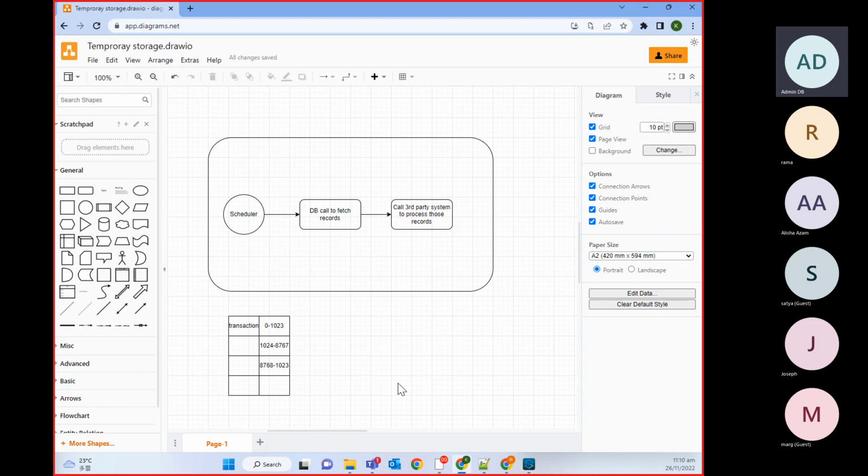I'm just giving one hint. Has anyone heard about watermarking? Yes, it's watermarking. You have to do that so the records are not processed again. In watermarking, we monitor what we have done till the last execution, and we watermark that value. Can anyone tell me what component we will use to achieve that watermarking and where exactly we will place that component?